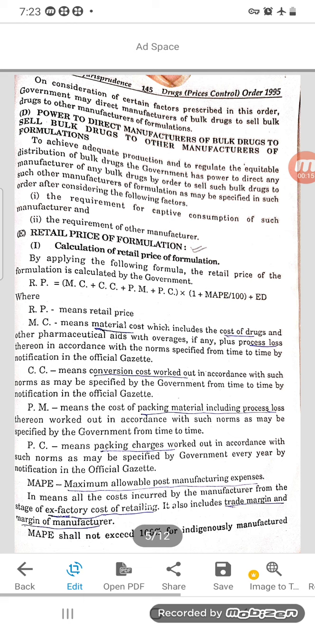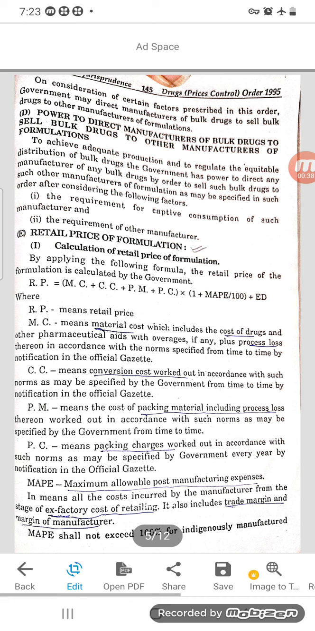The calculation of retail price in the formulation, by applying the formula, is calculated by the government. RP, that is retail price, is equal to MC plus CC plus PM plus PC into 1 plus MAPE, that is called MAP, divided by 100 plus ED.